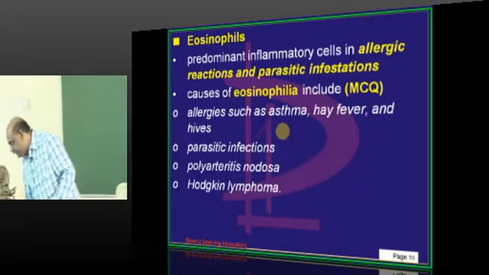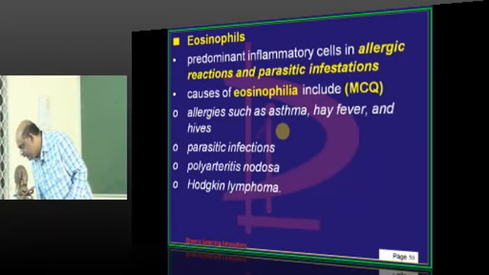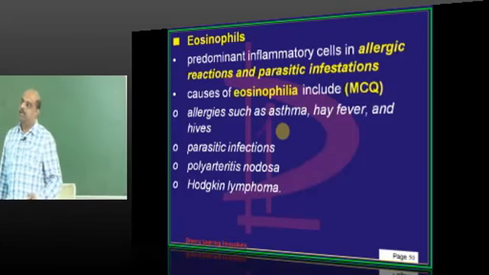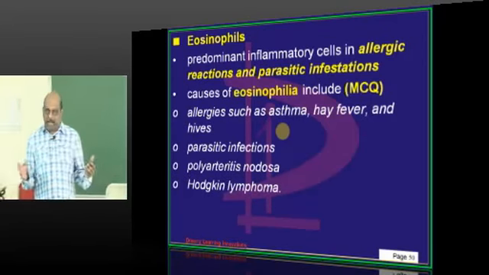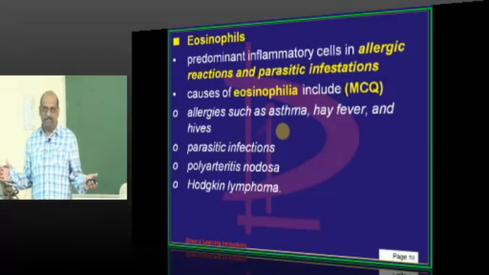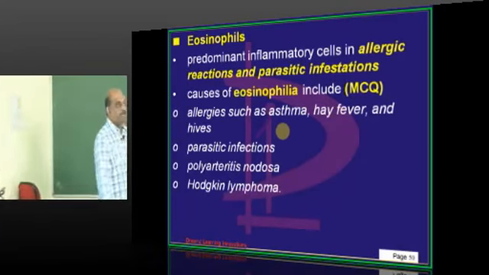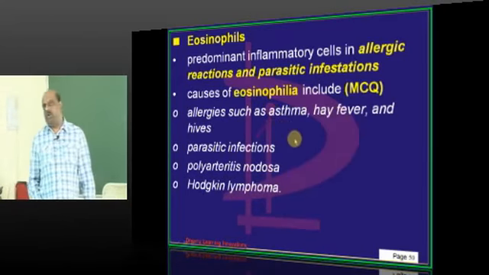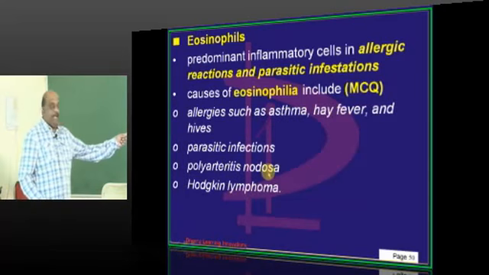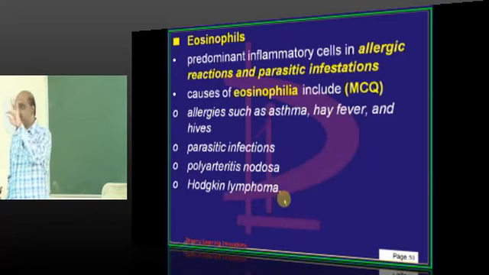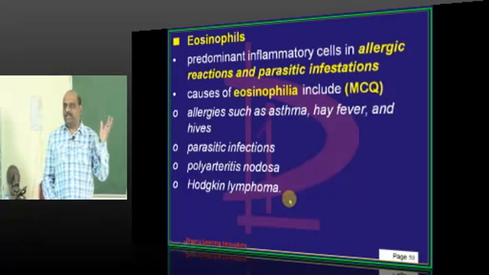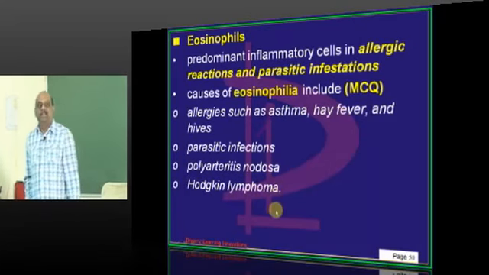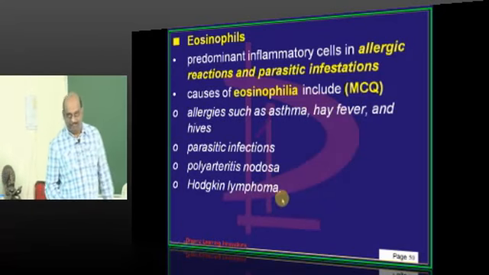Now comes the next important issue. Eosinophils. Whenever there is an allergic reaction or a parasitic infection like amoebiasis, then we have an increased eosinophil count. What are the causes of eosinophilia? Asthma, hay fever, hives, these are all the allergies. Then parasitic infection, then which vasculitis is associated with eosinophilia? One of the favorite questions of the examiner. Polyarteritis nodosa, Churg-Strauss syndrome, you have an immense amount of eosinophilia.